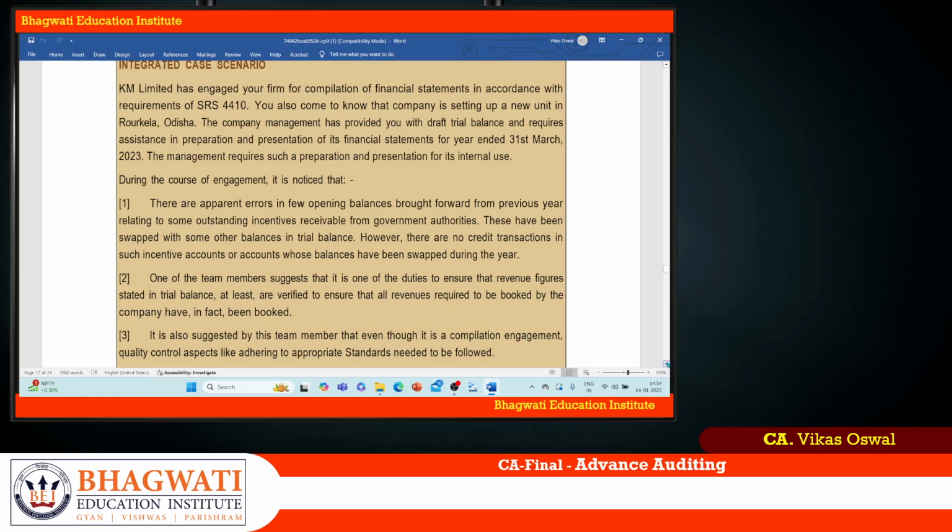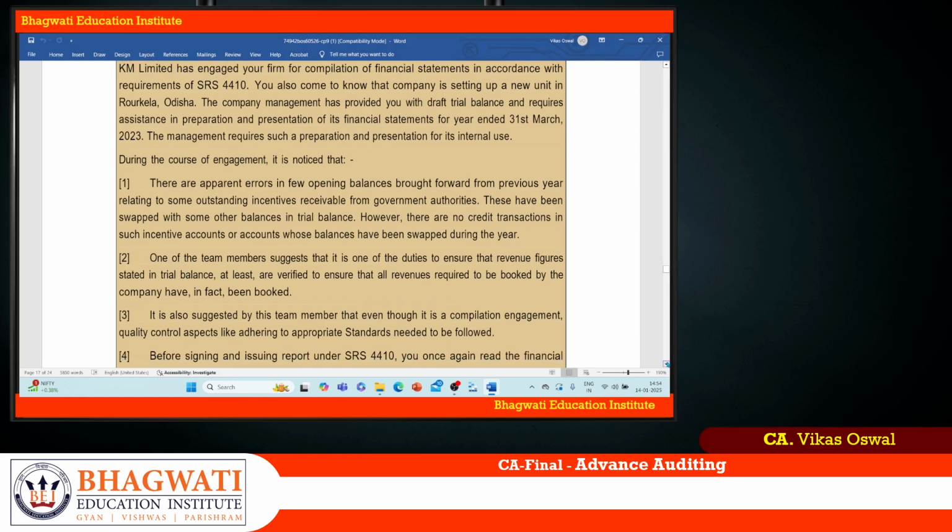Second thing, one of the team members suggests that it is one of the duties to ensure that revenue figures stated in trial balance at least are verified to ensure that all revenues required to be booked by company have in fact been booked. Okay, so that is completeness. All entries have been booked. That is what you have to ensure.